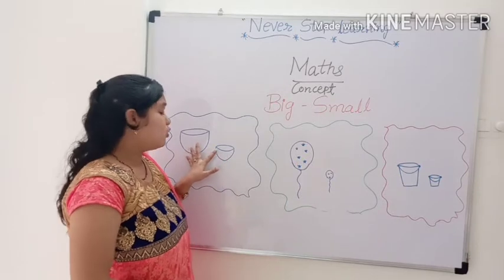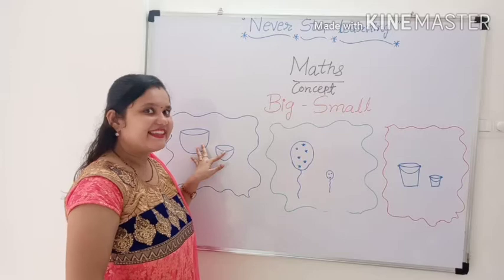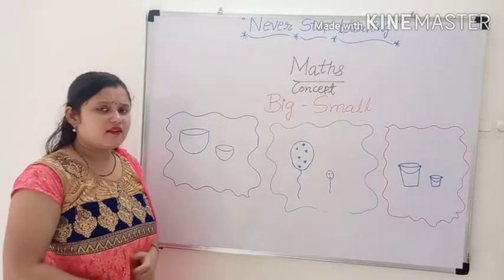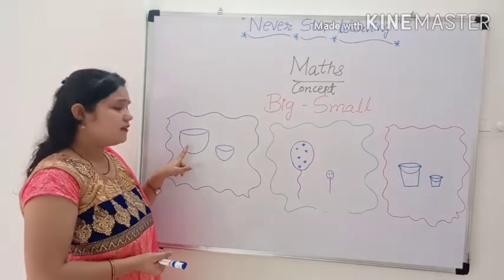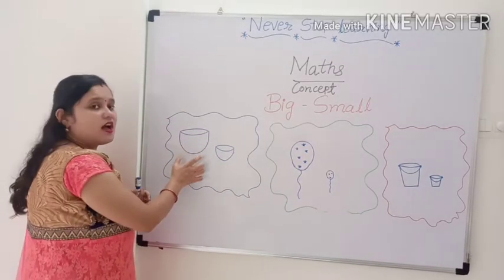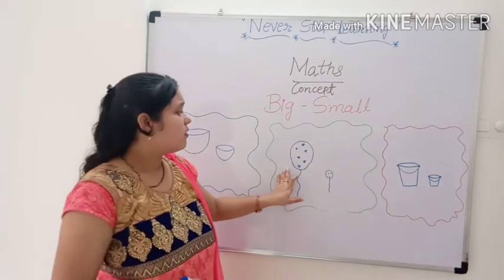These are two balls. Two balls. Am I right? Yes. And which one is big? This one? Yes, this one is big. Now next. What is this?